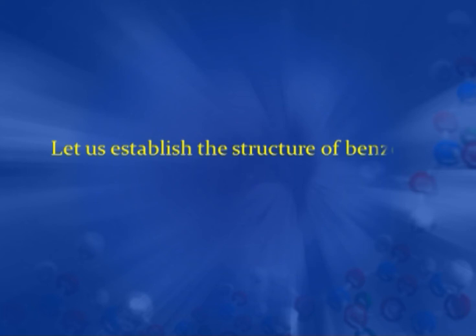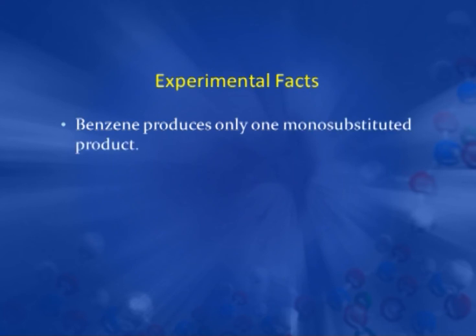Now the next question is, out of these, which one is the structure of benzene? We can establish the structure on the basis of certain experimental facts. Number 1, it was found that benzene produces only one monosubstituted product.